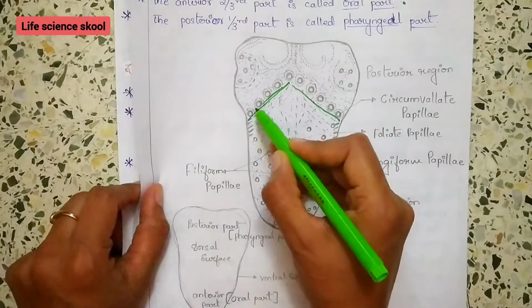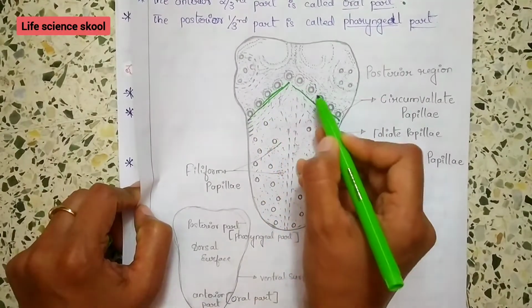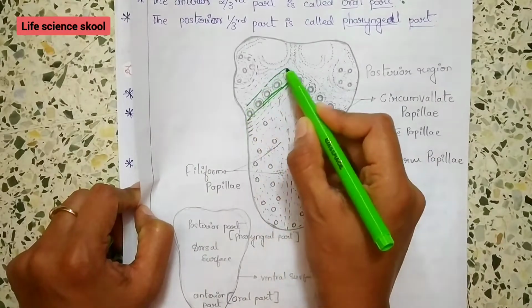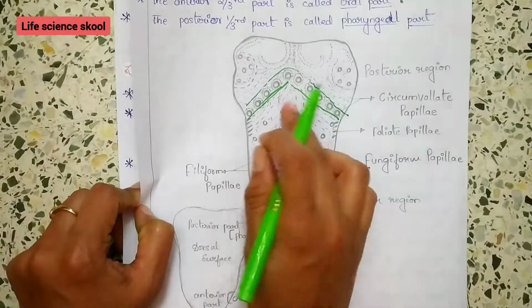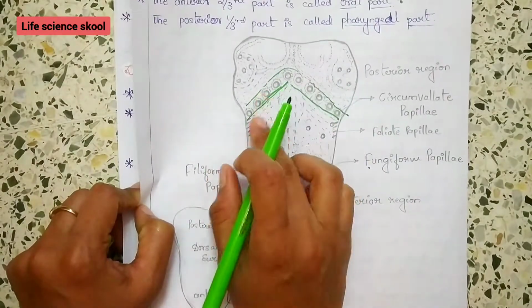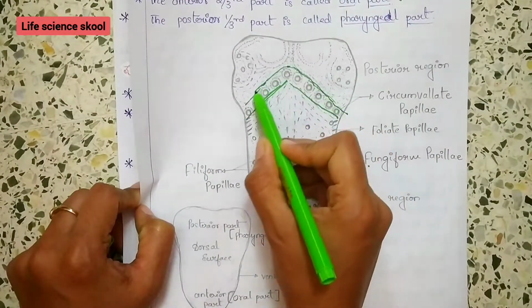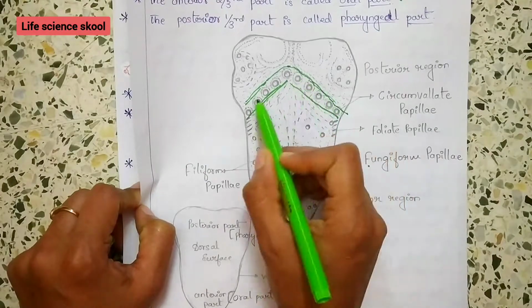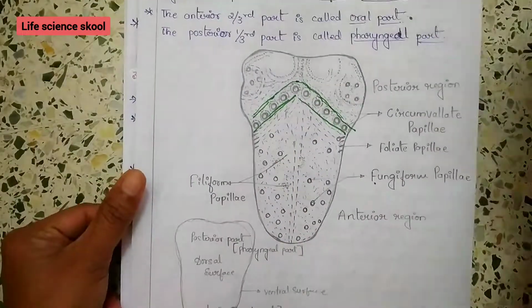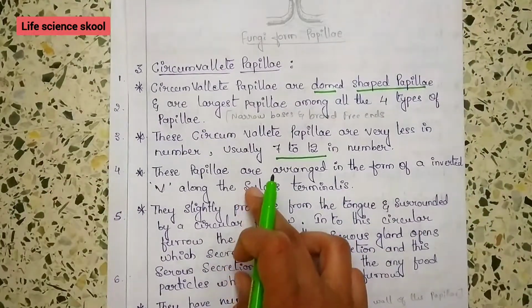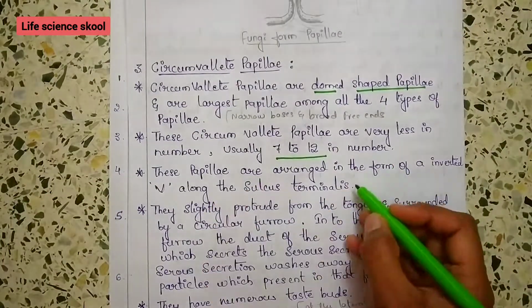So here these are actually called the circumvallate papillae. These are located in a V-shape along the sulcus terminalis line. Those are the circumvallate papillae. These papillae are arranged in the form of an inverted V along the sulcus terminalis.